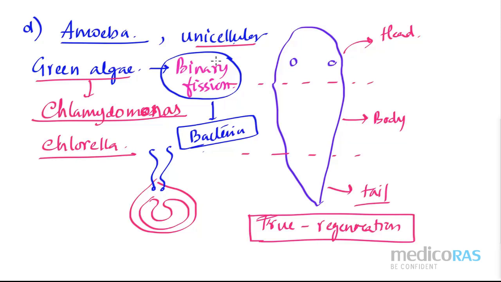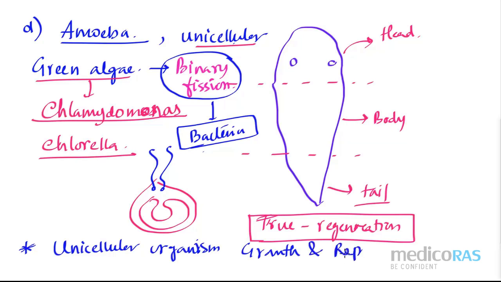Fine, this is done. But we need to write the point whether reproduction is the defining feature or not. In this topic, they have mentioned that in case of unicellular organisms, growth and reproduction are synonymous. What we have discussed already, right? Synonymous. So I am not going to discuss this again.